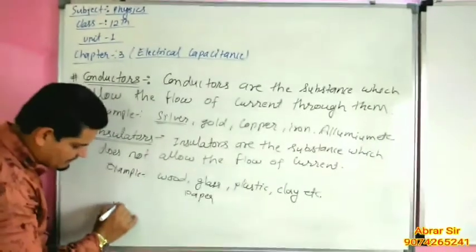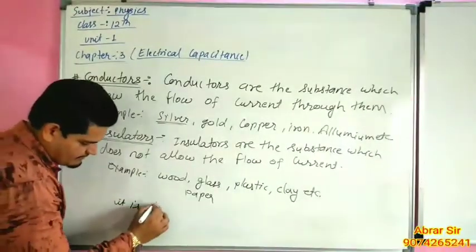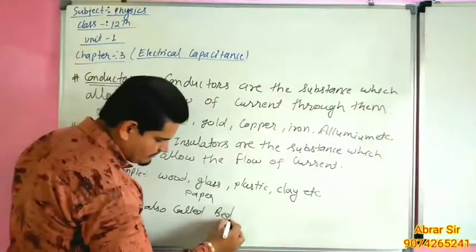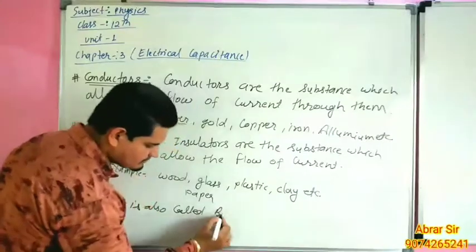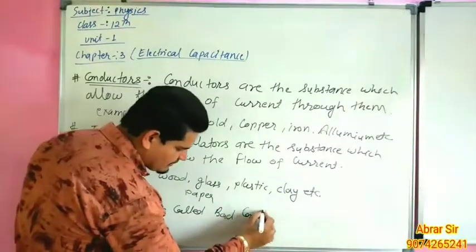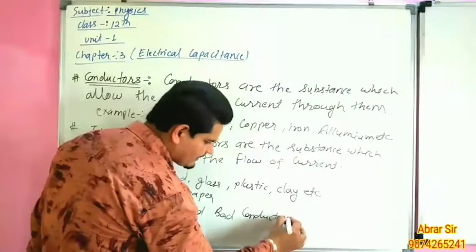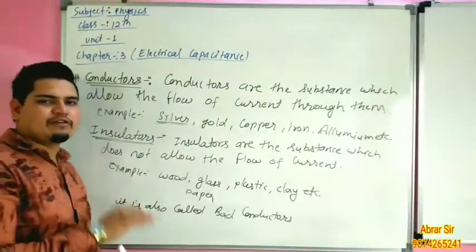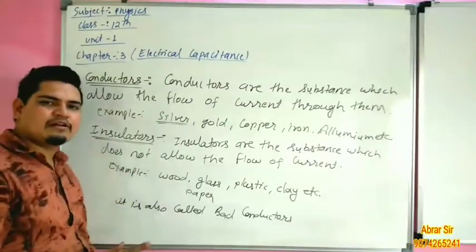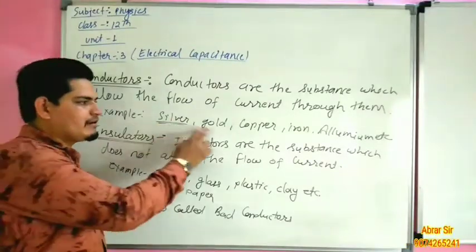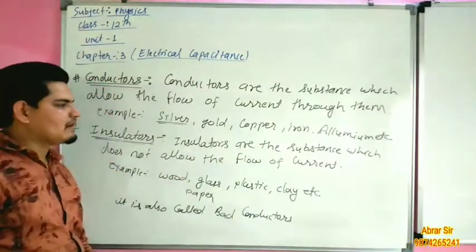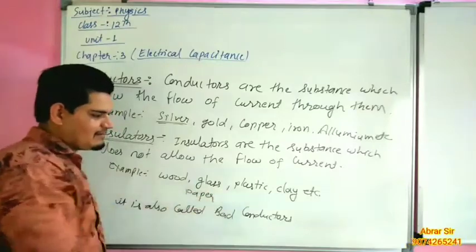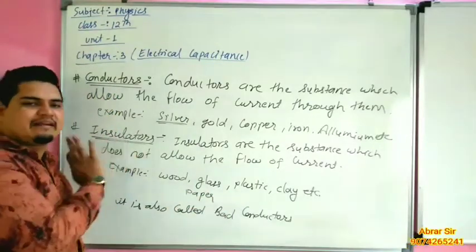It is also called bad conductor. So, what is conductor? Conductors are the substances which allow the flow of current, and insulators do not allow the flow of current. Examples: silver, gold, iron, copper, aluminium are conductors. Wood, plastic, clay, glass are insulators or bad conductors.